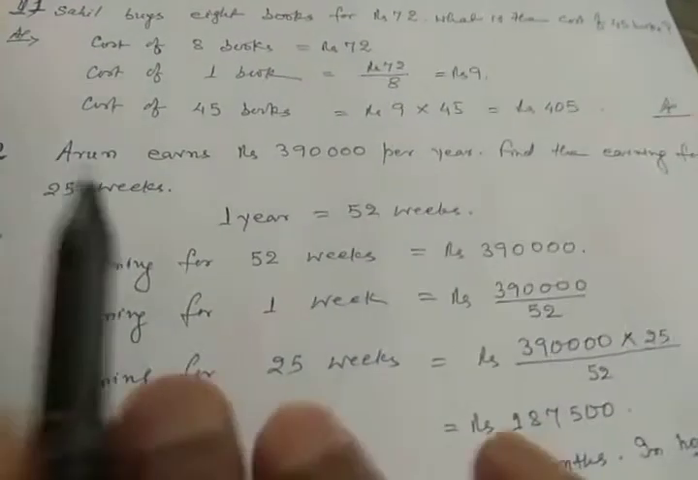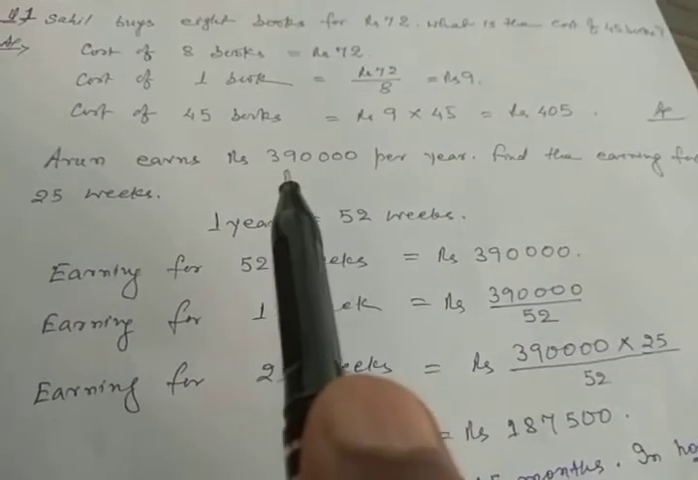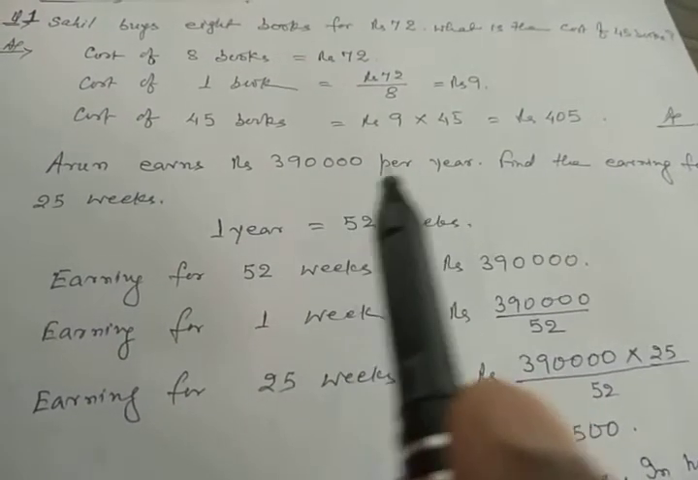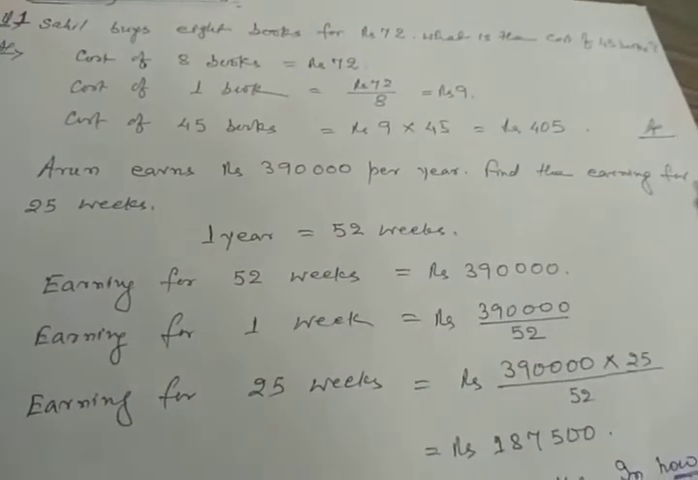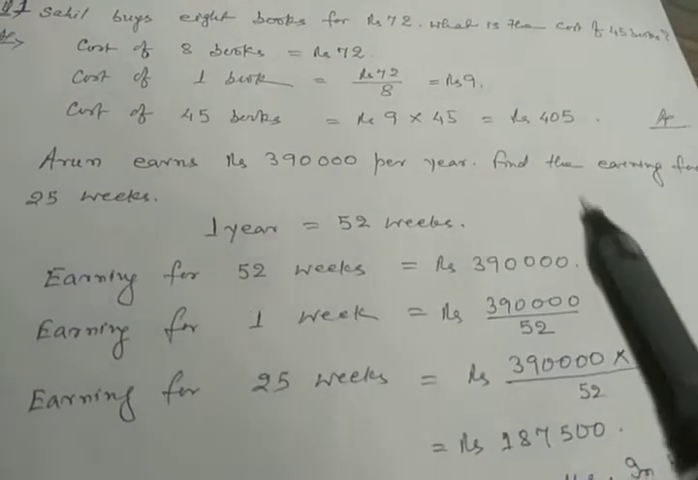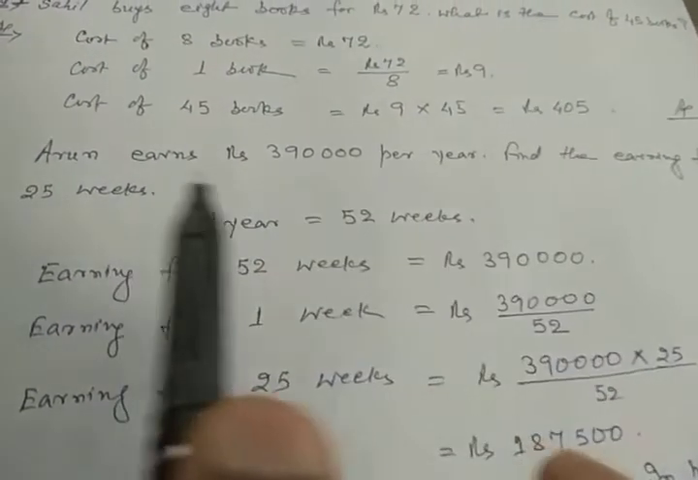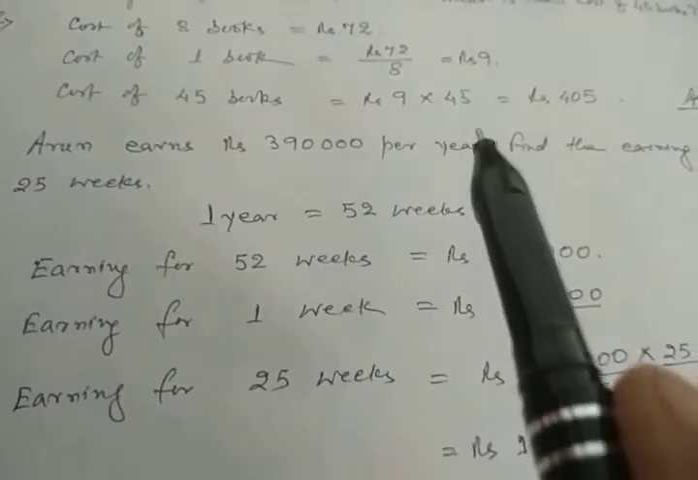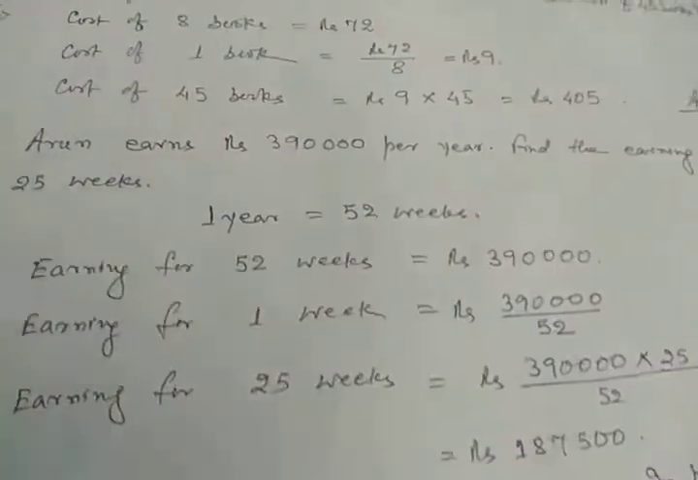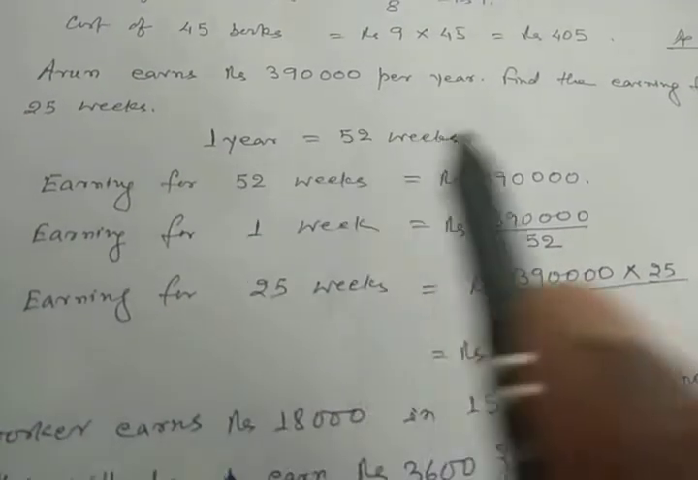See another question. Arun earns rupees 3,90,000 per year. Find the earning for 25 weeks. So we have to find out the earning for 25 weeks, whereas here it is given for 1 year. So at first we transfer this year into weeks. 1 year is equal to 52 weeks approx. So for calculation purpose we always take 1 year equal to 52 weeks.